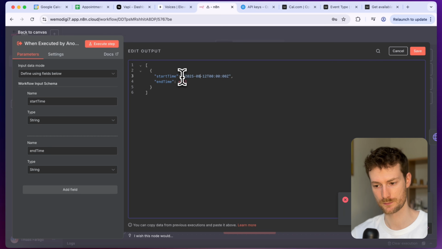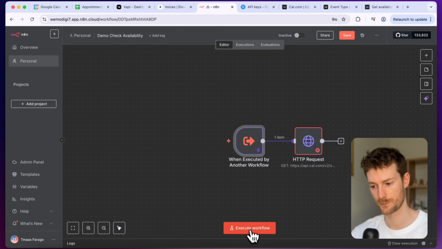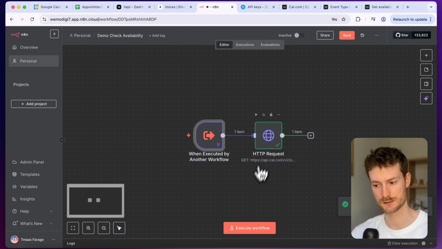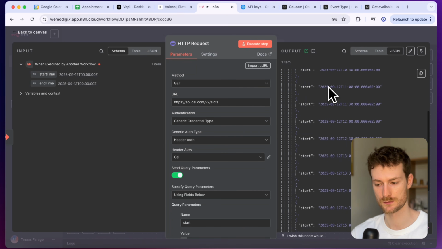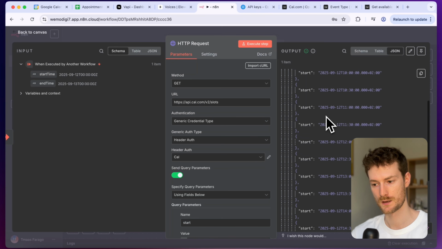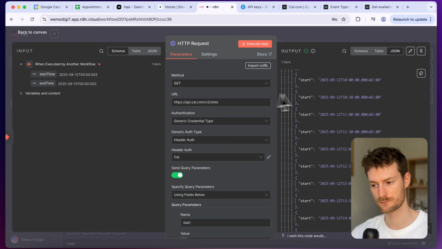Let's set it to September. And for the end time, let's say the 13th of September. So now I'm going to click on execute workflow. And you can see that it's successfully executed and it will retrieve all the free slots that are in my calendar between these two dates. So now we can click on close.